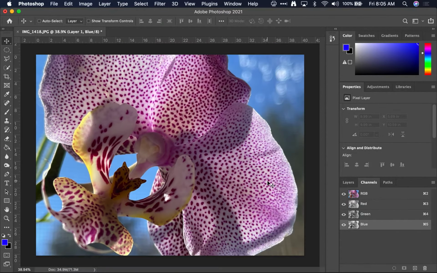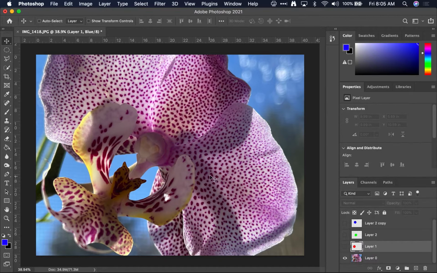If you multiply all that out, that's around 16 million colors, and that's where we get our bit depth of 2 to the power 8. A bit depth of 8 for an image is 8-bit per channel, which gives us a 24-bit image, or at least it has 24 bits for the entire image, but overall 16 million colors in an 8-bit channel.